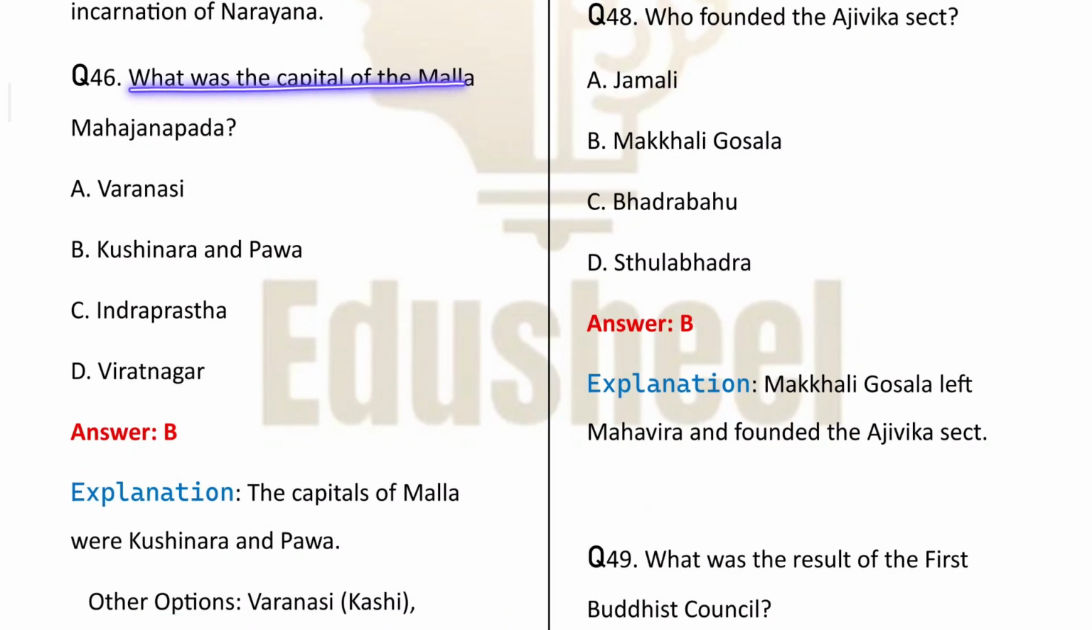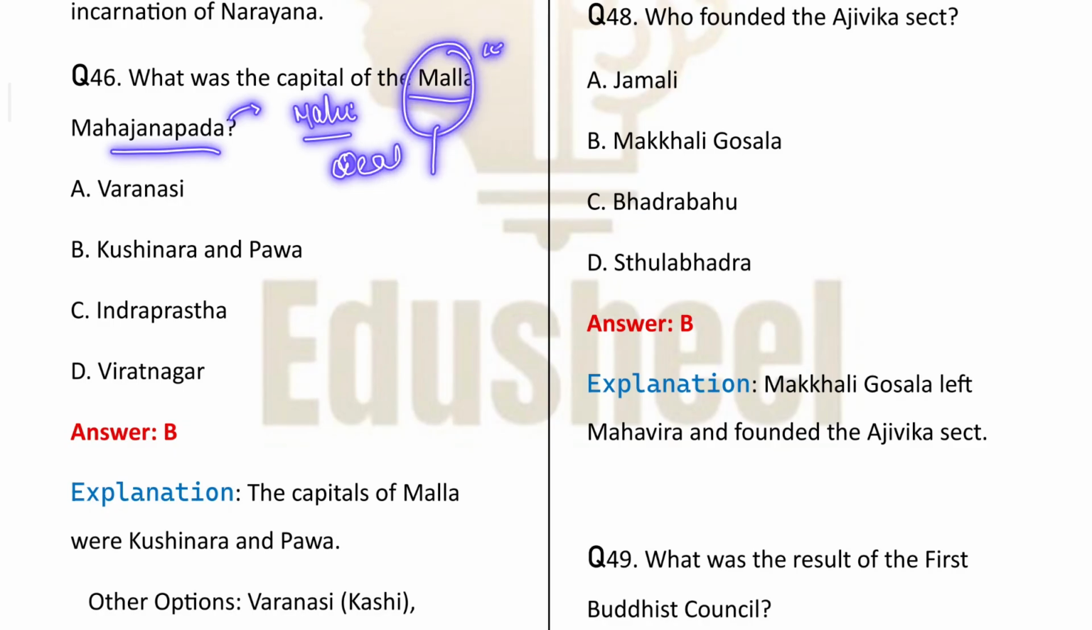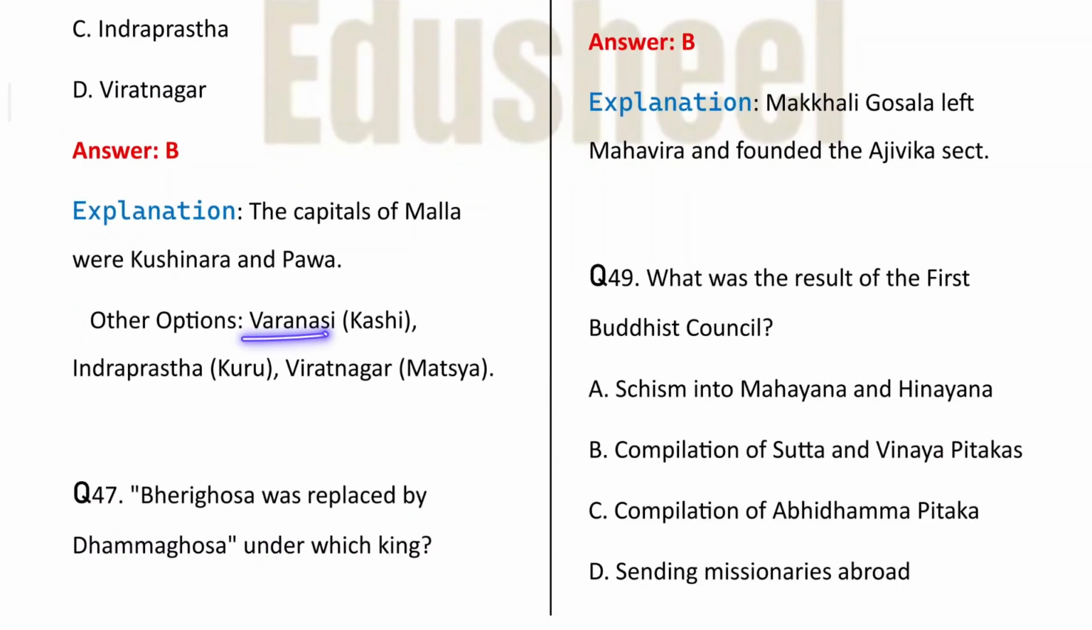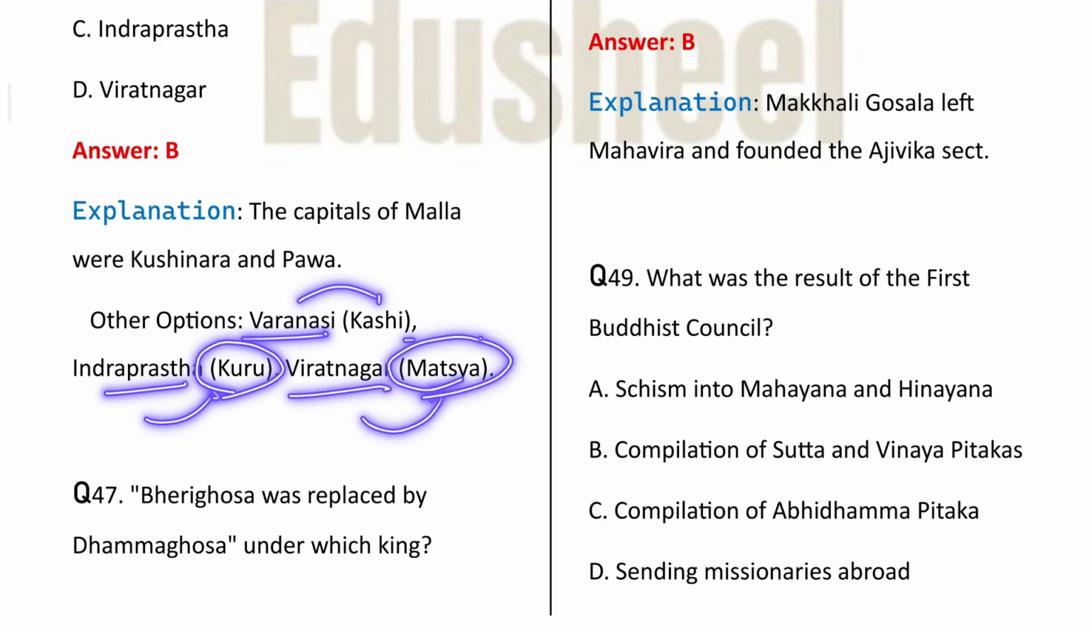Now, what was the capital of Malla Mahajanpad? So, I have already told you, Malla Mahajanpad was the place where the Buddha achieved the Mahaparinirvana, or the death of Buddha is associated with the Malla Republic. Now, the capital of Malla Republic was Kushinagar and Pava. Okay. Now, this is important because this is associated with Buddhism as well as Jainism. So, B is the correct answer, and in the Mahajanpada chapter I have explained this. The capital of Varanasi was Kashi, the capital of Indraprastha was Kuru, the capital of Viratnagar was Matsya.